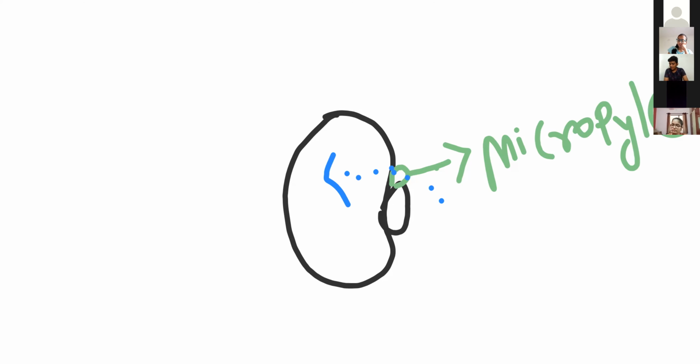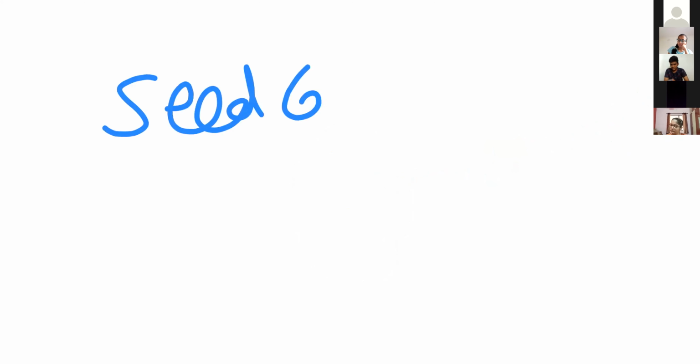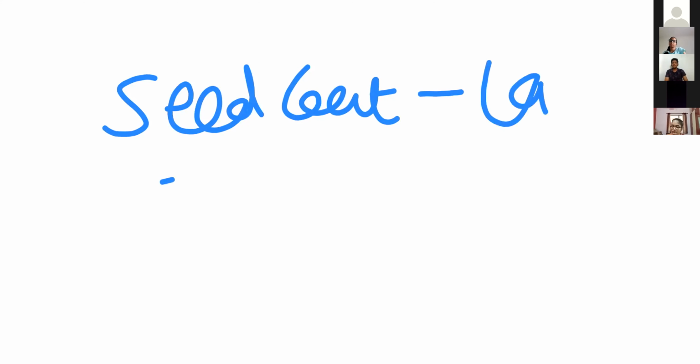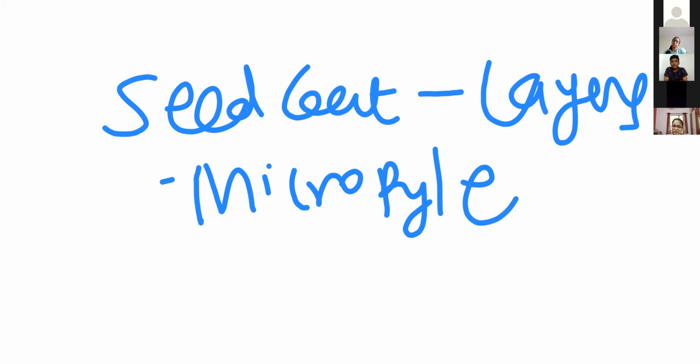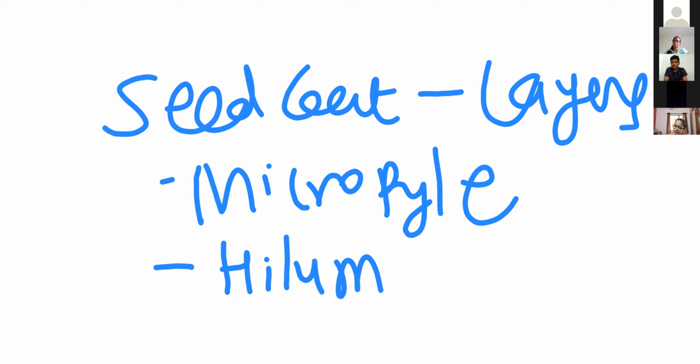Next, within the seed coat, for the seed coat you have to remember this thing: first remember its layers. The outer we call the testa, the inner we call the tegmen. Second, remember the micropyle, the pore which helps water enter the seed. And the hilum shows the attachment between the seed and the fruit. It's a scar tissue. Tell me, is all this terminology of the seed coat clear, right?